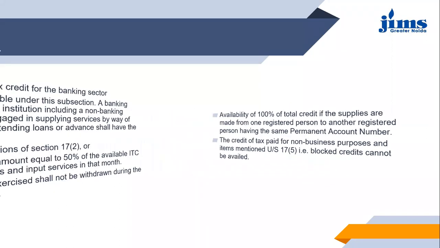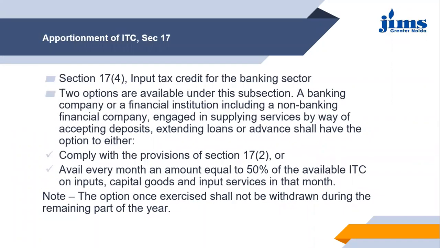So the first point was where we were discussing that the banking institute or the financial institute has to select either the first point or the second point here.